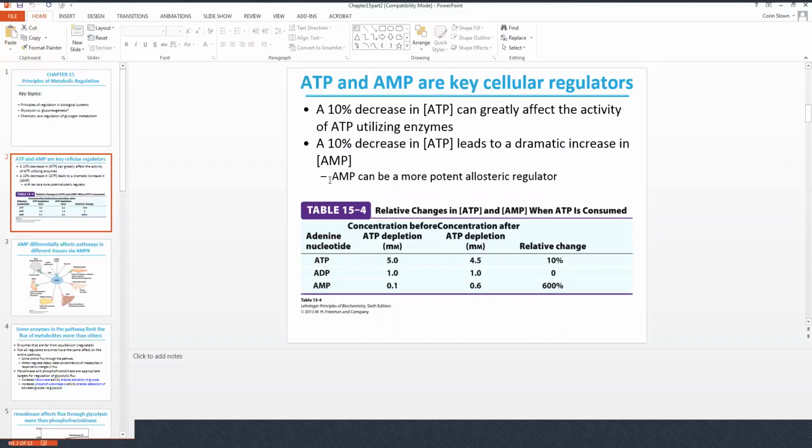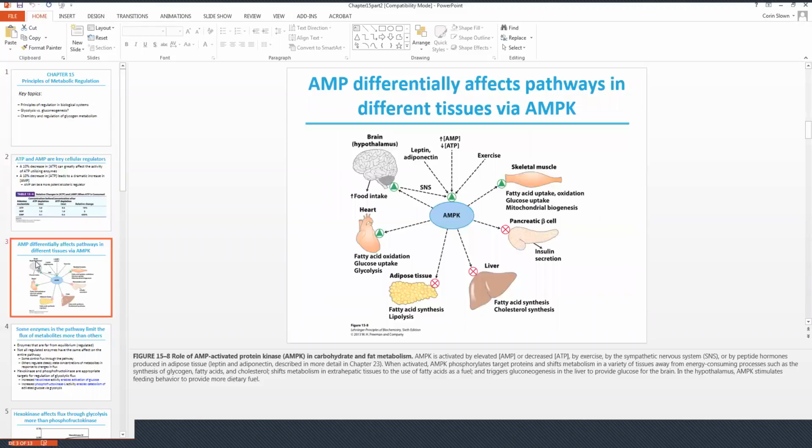If you take a look at ATP depletion, in terms of millimolar concentrations and the relative change, you can actually see the impact that it has on AMP. So AMP is the most sensitive responder for showing what's happening within the cell. AMP actually differentially affects pathways in different tissues via AMPK, and you can see that here. AMPK is activated by elevated AMP or decreased ATP, by exercise, by the sympathetic nervous system, or by peptide hormones produced in adipose tissue.